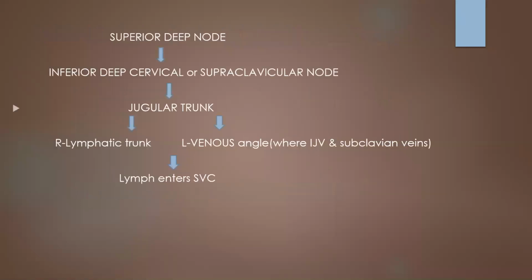The superior deep cervical lymph nodes drain into the inferior deep cervical nodes, otherwise called supraclavicular nodes, which further drain into the jugular trunk. The jugular trunk will empty into the right lymphatic trunk on the right side, and on the left side it will drain into the venous angle. The venous angle is where the left subclavian vein joins the internal jugular vein. Finally, everything enters the systemic circulation in the SVC.